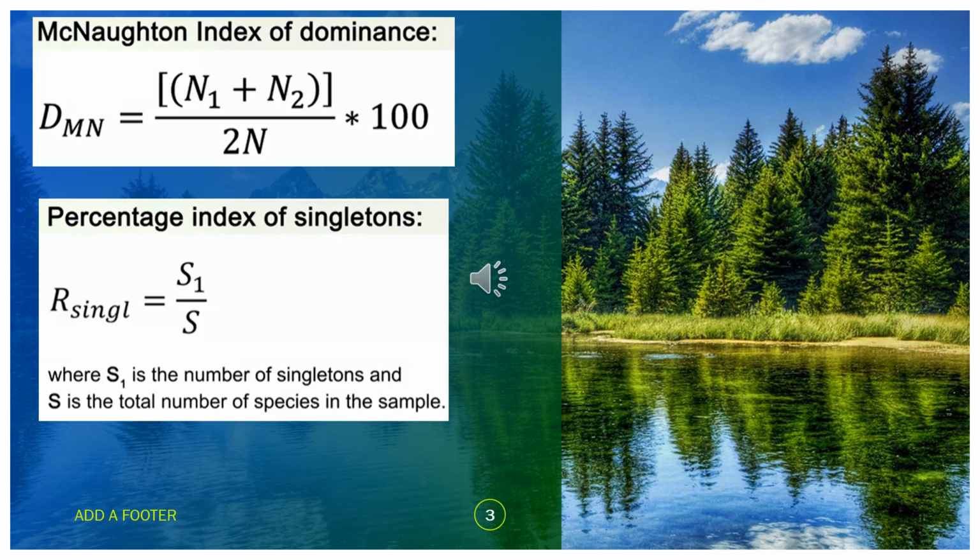The percentage index of singletons is another way to measure rarity, and in this case we just measure S1 divided by S, where S1 is the number of singletons, that are species represented by only one individual, and S is the total number of species in the sample.